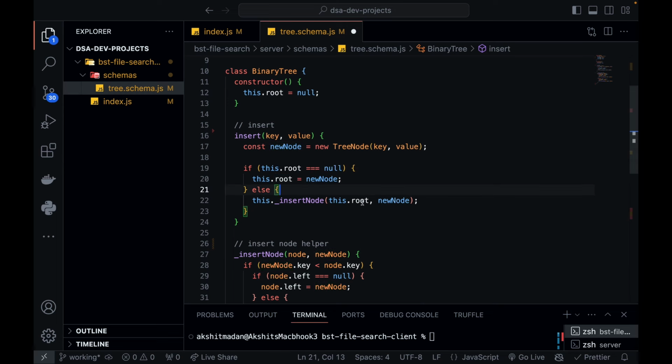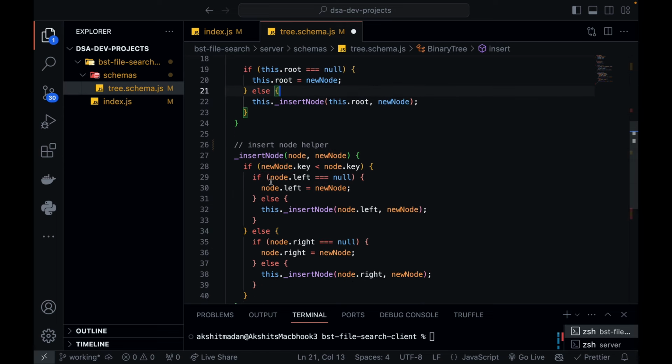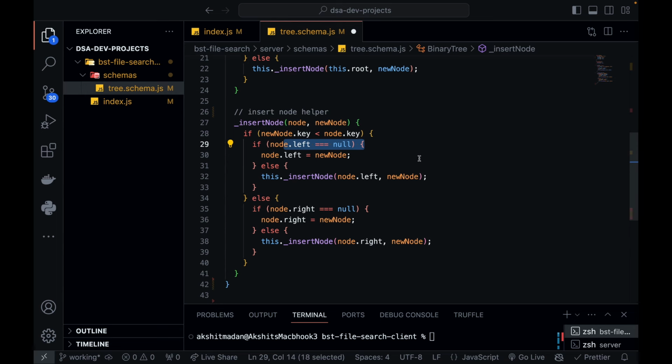So you will be starting with the root and entering into this recursion so that you can find out whether this file should be inserted as the left child of the root or the right child of the root, right? But if your root already has a left child, or a right child, then you cannot insert this new node as the left or right child of the root. You have to enter deeper, right? You have to go deeper into the binary search tree. You have to go either to the left side of the tree or to the right side of the tree.